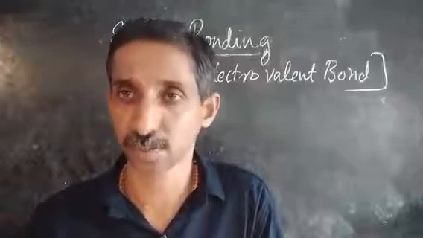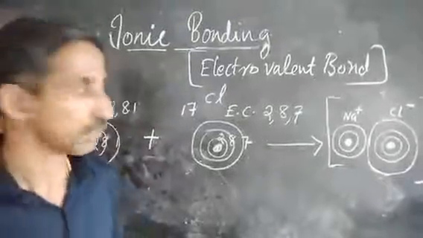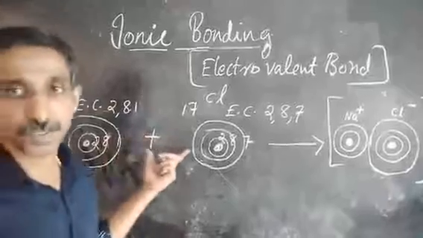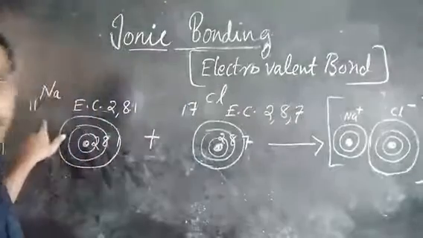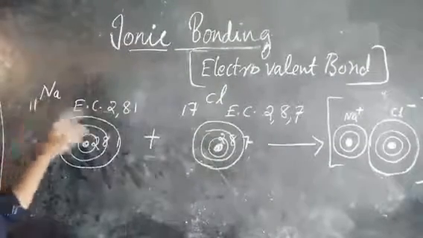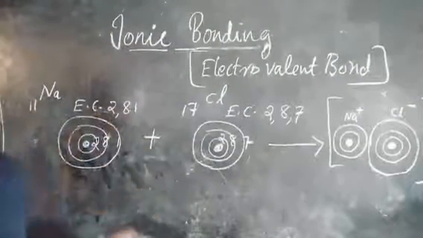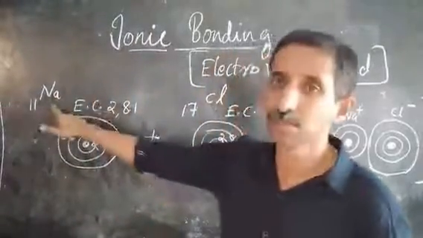Let's see one or two examples. Here we have the example of sodium and chlorine. Sodium has electronic configuration 2, 8, 1, that means the atomic number of sodium is 11.